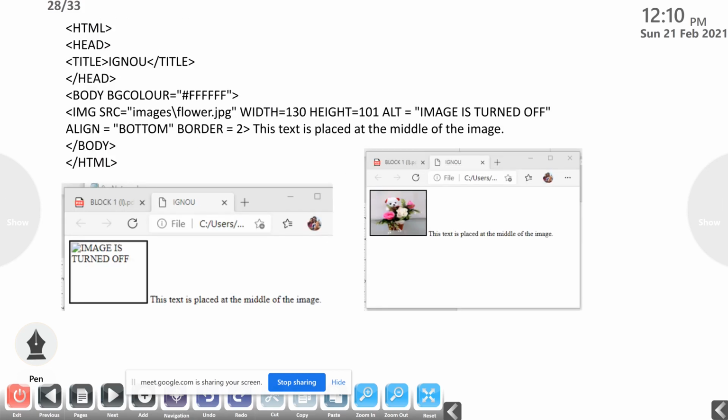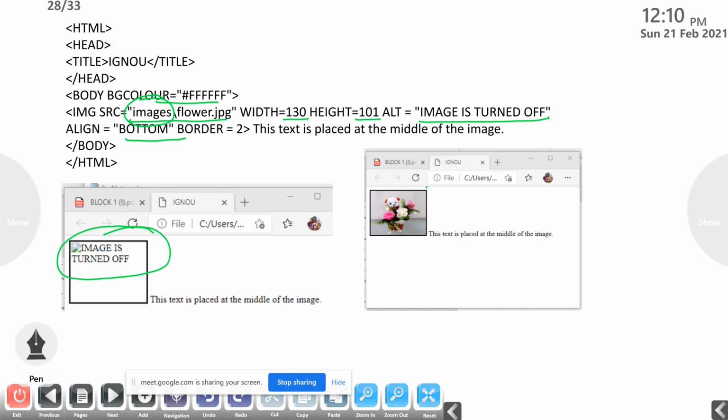Then this is the example. HTML, head, title, then body BG color, then IMG SRC equal to images/flower.jpg. What is this? This flower.jpg is inside a folder called images. That's why I gave it like this, images/flower.jpg. Then width equal to 130 pixels and height equal to 101 pixels. Alt equal to image is turned off. That means if the image is not available over here, then it will display like this, image is turned off. The text that we give after alt equal to will be displayed over here.